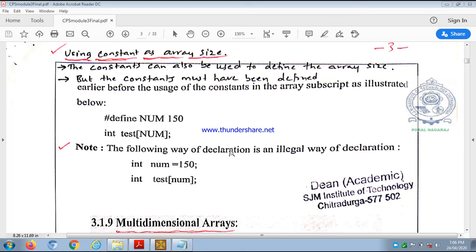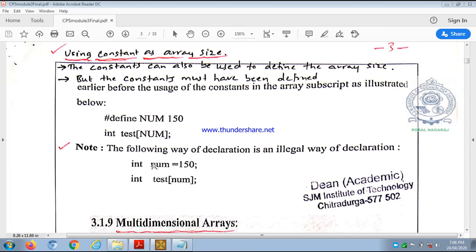Whereas the following way of declaration is an illegal way of declaration. See here, int num = 150 means the num variable is initialized during declaration. Here num is a variable, not a constant, because during declaration we have stored 150, so it is a variable. Whereas where we used hash define, num is a constant. That is the difference you have to note.